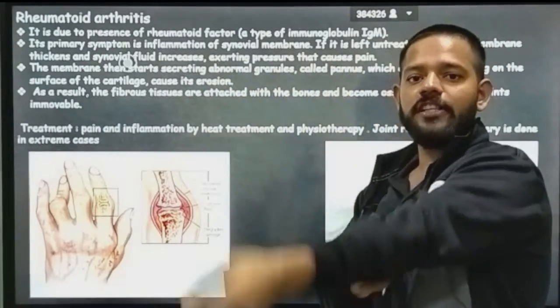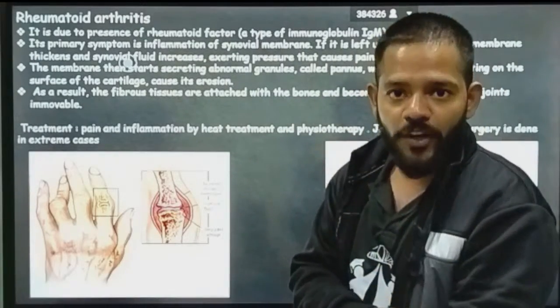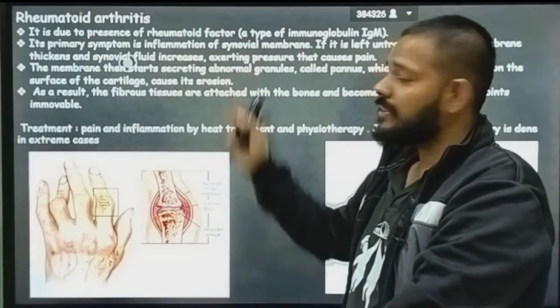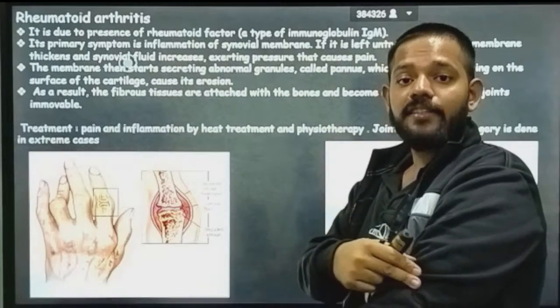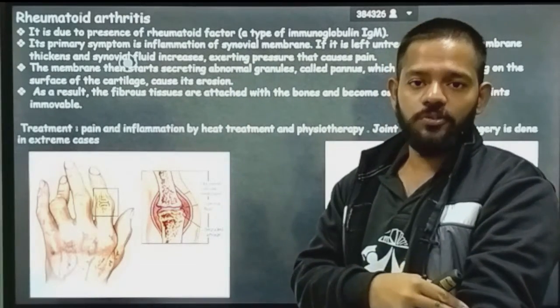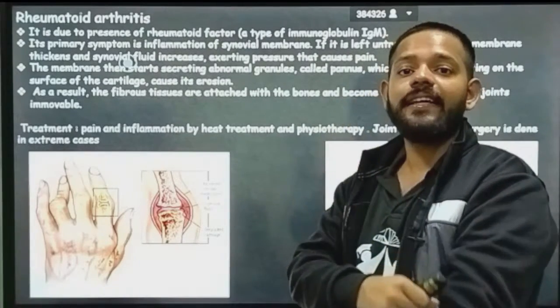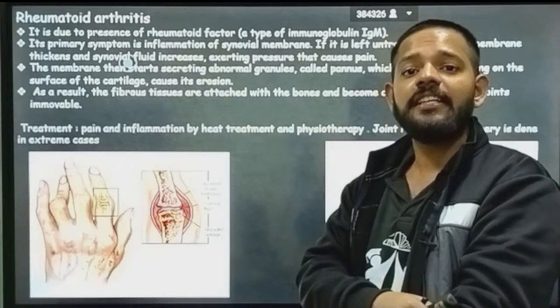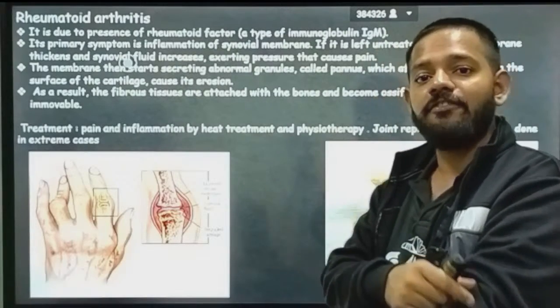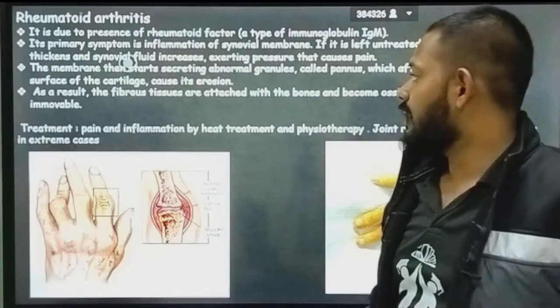All the movable joints present in your body are synovial joints. When this disease occurs, IgM is produced at that area and starts degrading your synovial fluid, due to which it exerts more pressure, and when you move your joints, it causes pain.